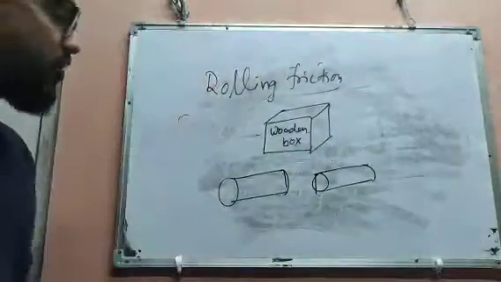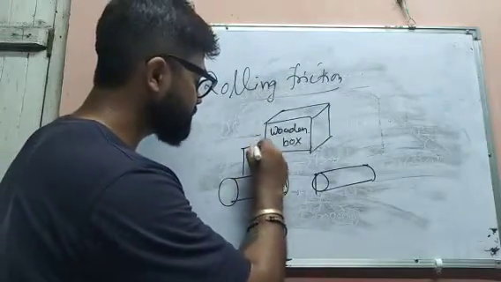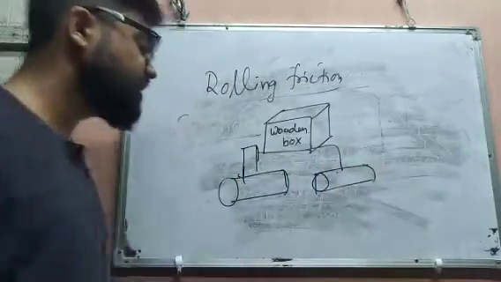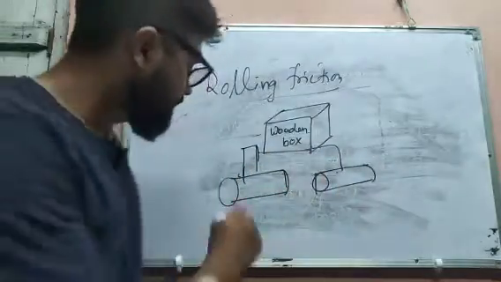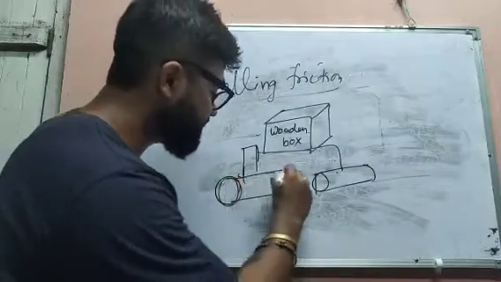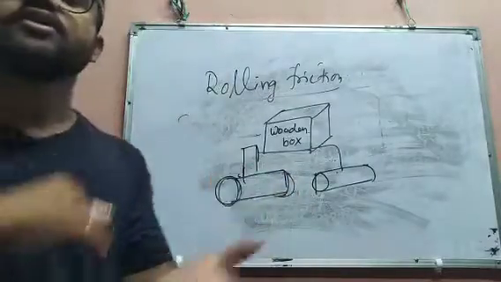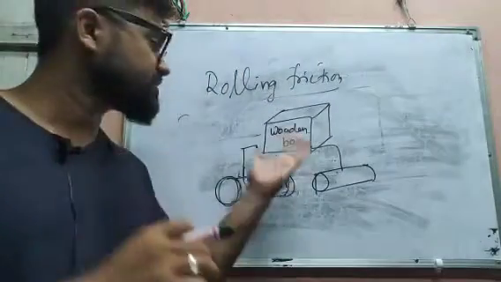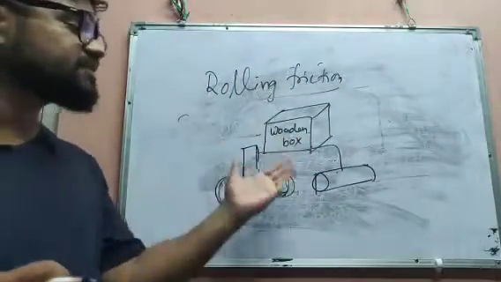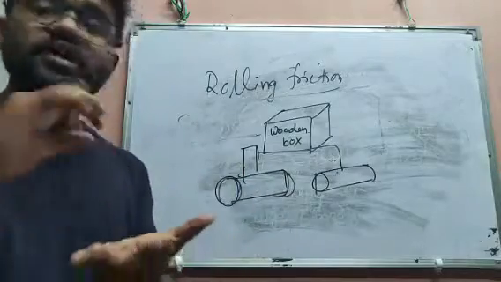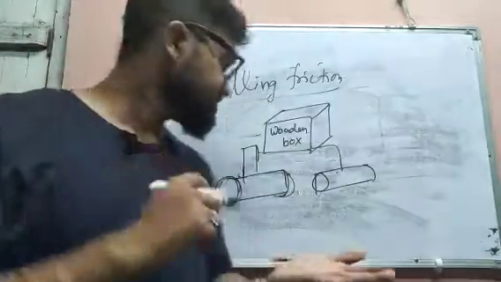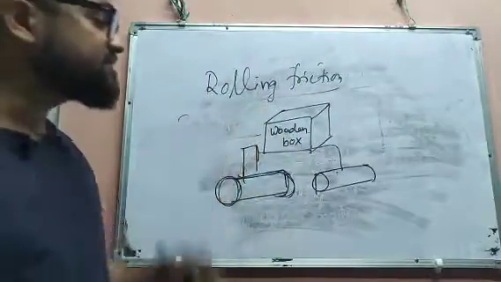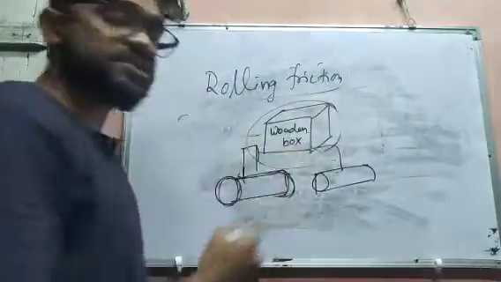Okay, then we have to place the box over this, like that. So what will happen? As it is cylindrical in shape, it can roll over the ground or over the surface where it has to be moved. Suppose you are moving this on the road, then what will happen? The cylindrical stick will move, and it becomes very easy to move that wooden box.